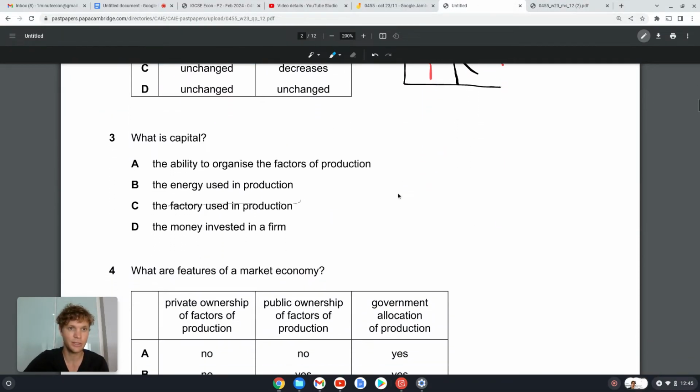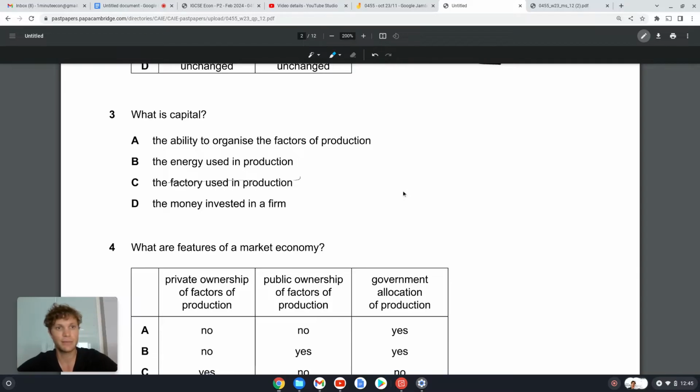Okay, question 3. What is capital? We know that capital is a man-made factor of production. So we're looking for a man-made factor of production. Okay, so it's a man-made resource used in production. A, the ability to organize factors of production. Nope, that's enterprise or entrepreneurship. B, the energy used in production. No, energy is a natural resource.